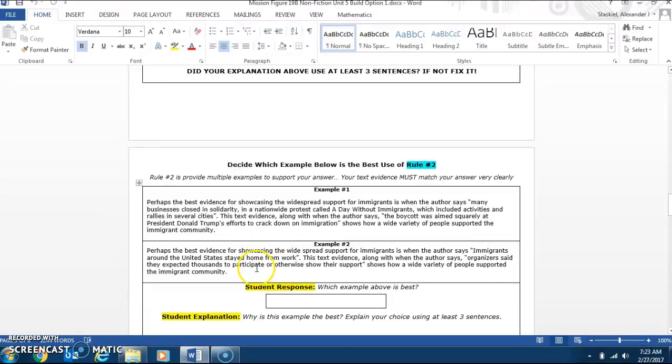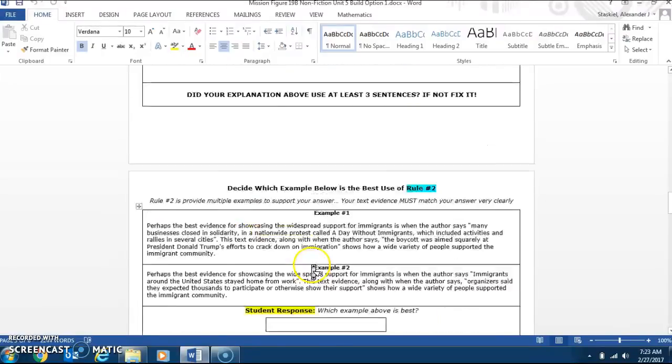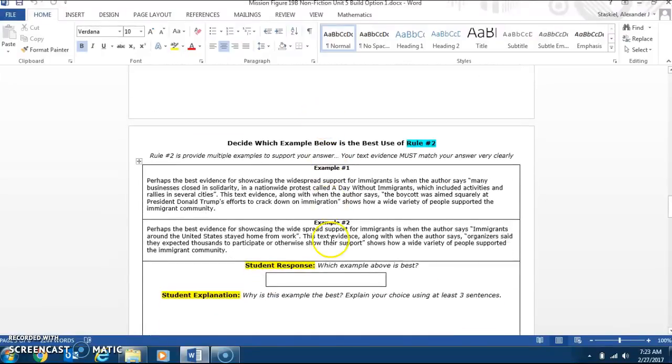That means both quotes, immigrants around the U.S. stayed home from work, and organizers said they expected thousands to participate or otherwise show support. Both quotes for example 2 support our answer. In example 1, only one quote supports our answer. In example 2, both quotes. That means example 2 is best.